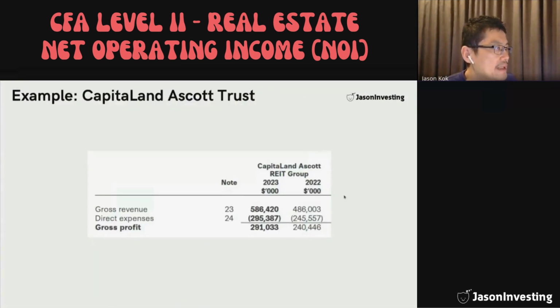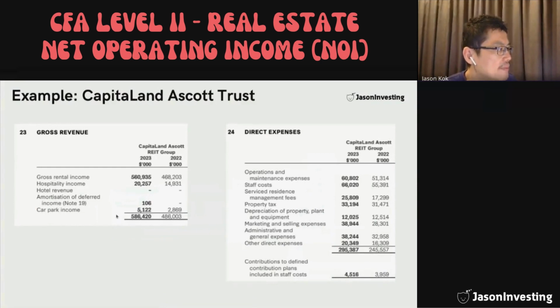Next, we look at another REIT. This is a residential REIT by CapitaLand. So we have a gross revenue of 586 million and operating expenses of about 295 million, giving us an NOI of 291 million.